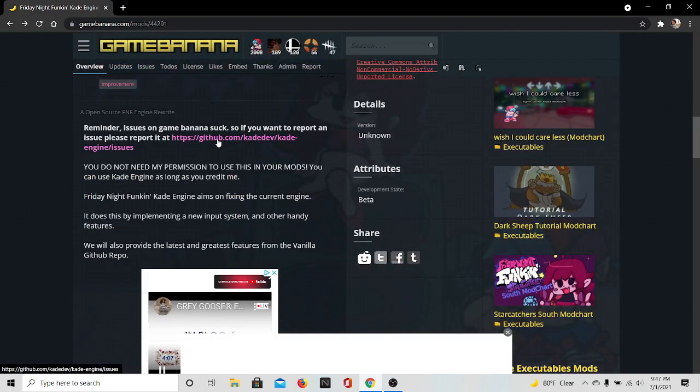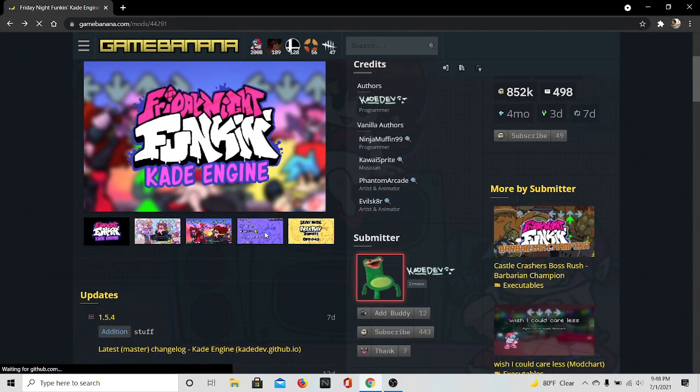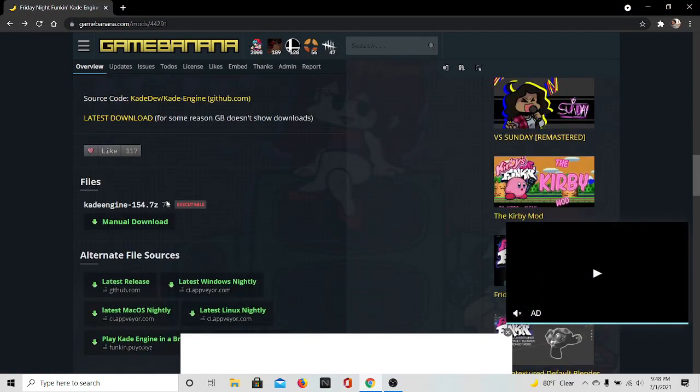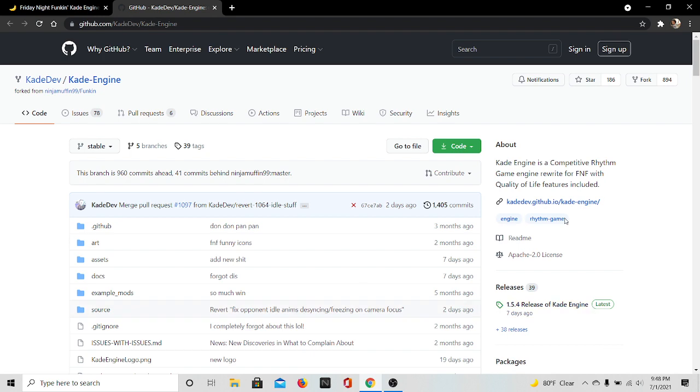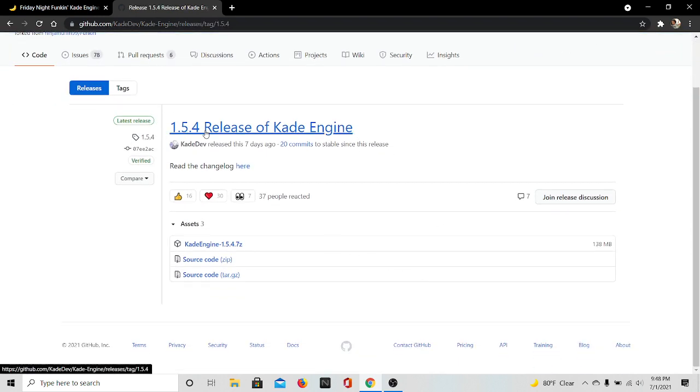Now you're gonna go to GitHub. And where is it? Oh, that's for the issues. Hold on. So you're gonna scroll down. Oh, source code. And then here, 1.5.4 release of Kade Engine. You're gonna click right here.